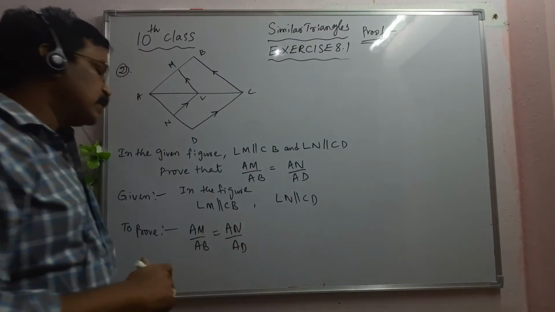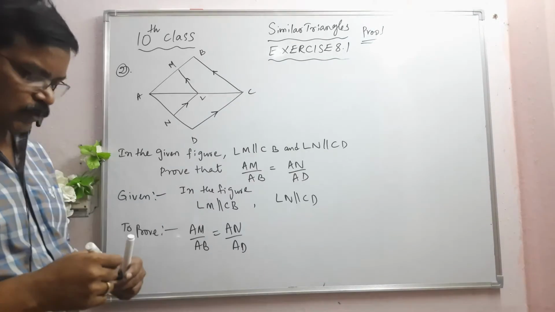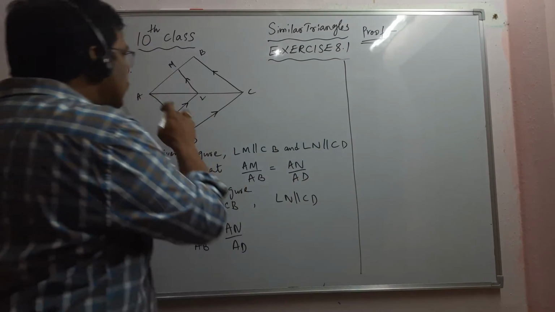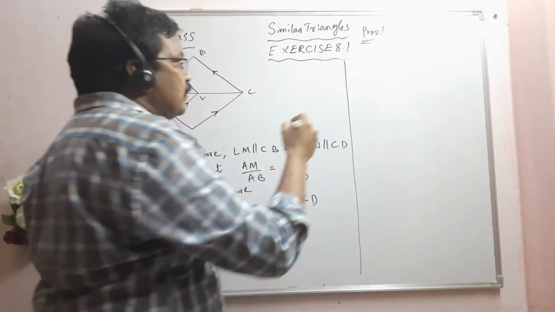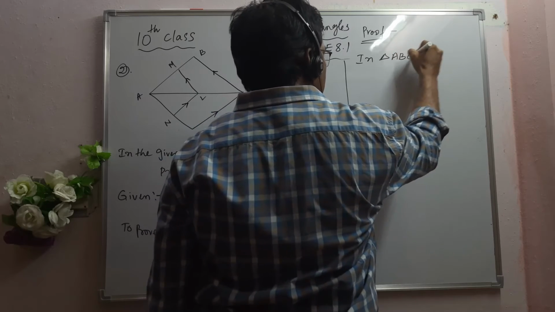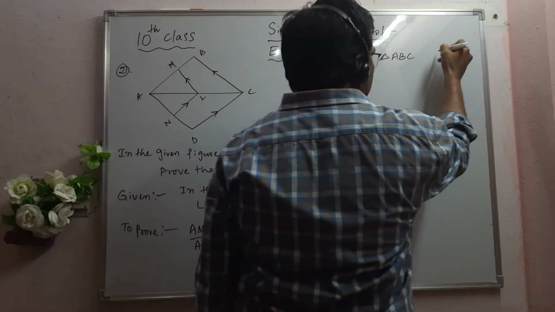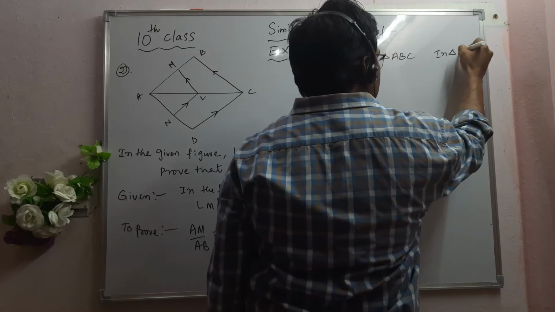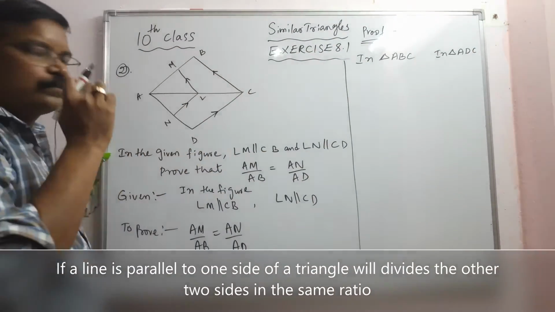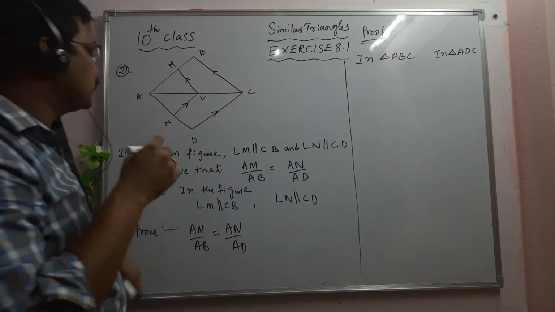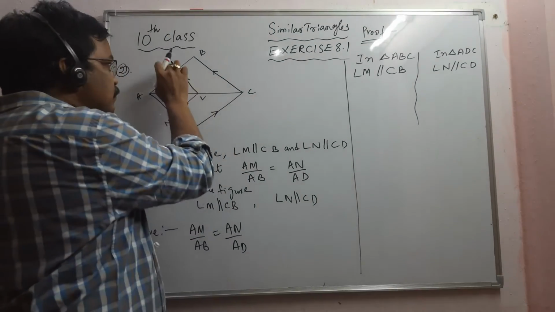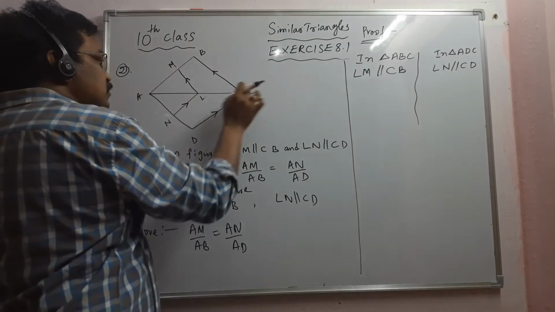How do we prove this, AM by AB is equal to AN by AD? Here ABC is one triangle, and I will take two triangles: triangle ABC and the other triangle ADC. Here in ABC, LM is parallel to CB, and in triangle ADC, LN is parallel to CD.